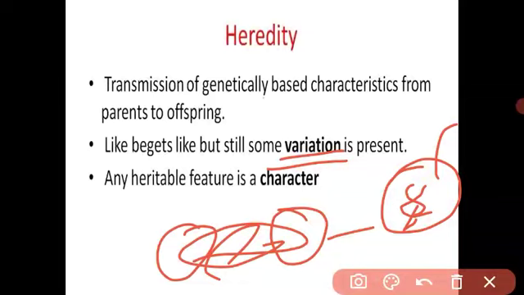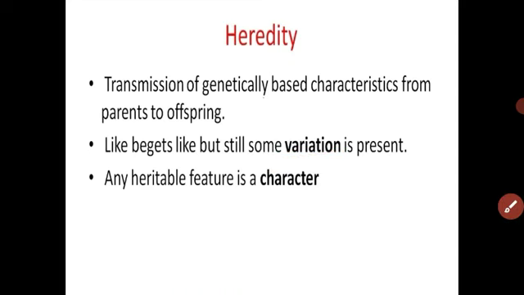See, student, if there are twins, their parents are the same, they are twins, but some variations occur in both twins. This variation occurs due to mutation, a sudden change in their DNA. That's why they have some difference from each other. Got it, student? Characters क्या होता है, traits क्या होता है, heredity, variation.